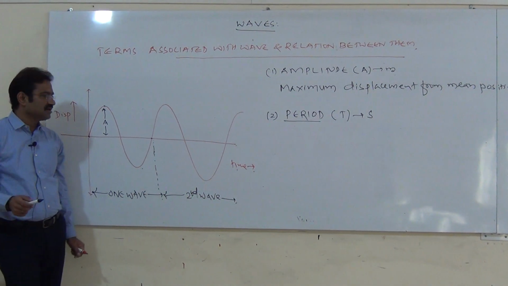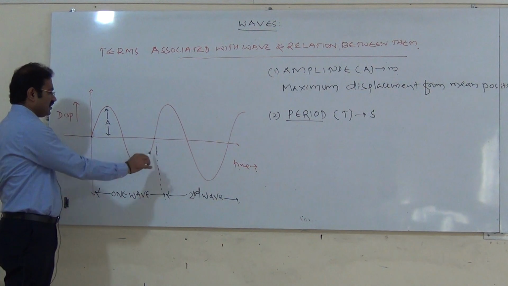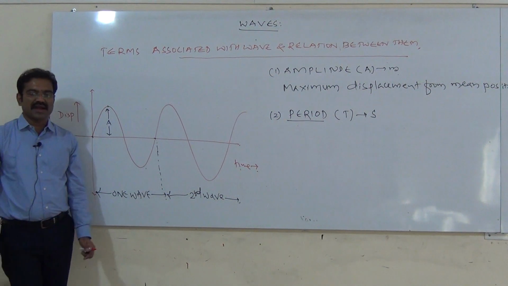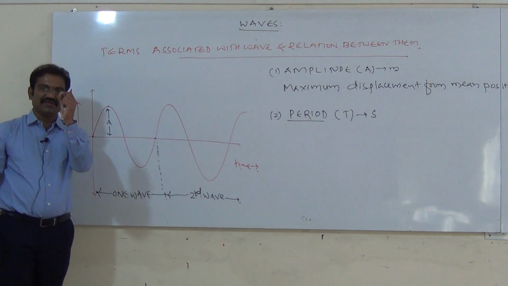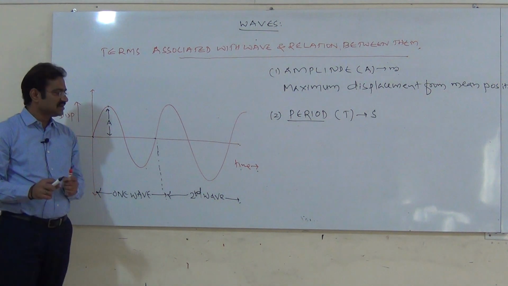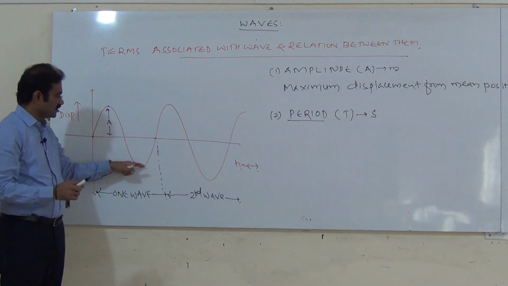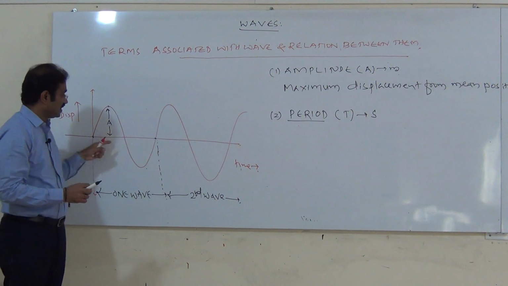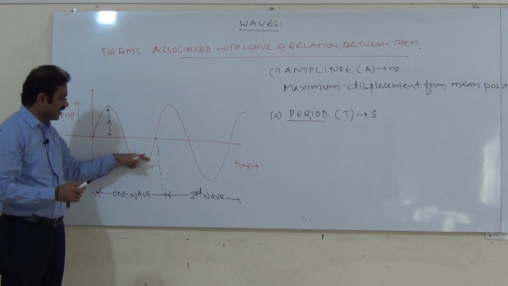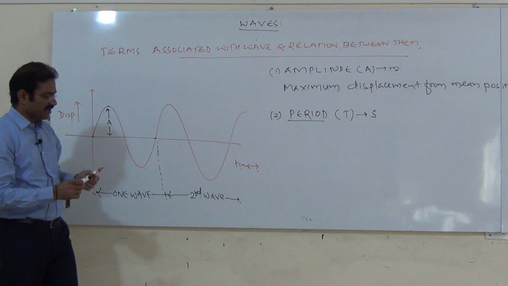What is a period? Time taken by the particle to complete one wave. How much time is needed to complete one wave, that is called period.